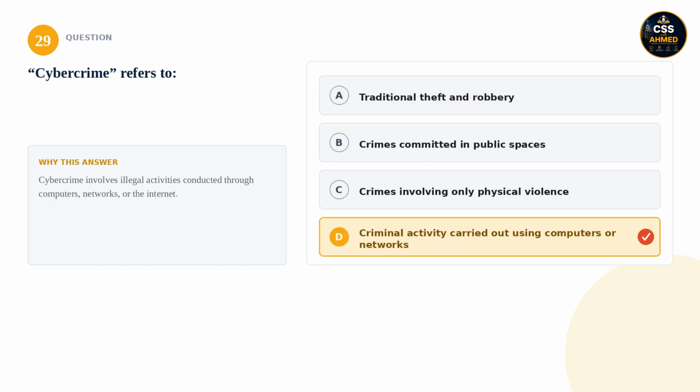29. Cybercrime refers to: is it traditional theft and robbery, crimes committed in public spaces, crimes involving only physical violence, or criminal activity carried out using computers or networks? The correct answer is criminal activity carried out using computers or networks. Cybercrime involves illegal activities conducted through computers, networks, or the Internet.